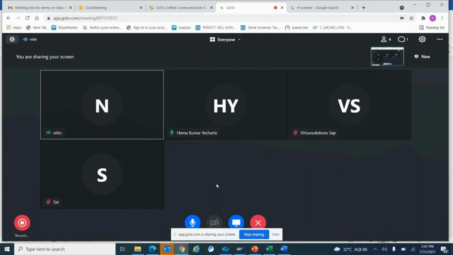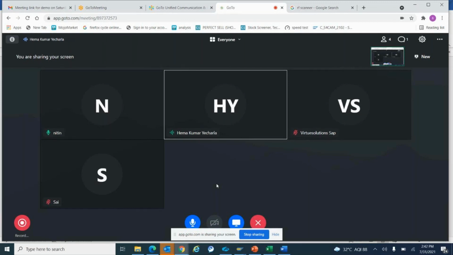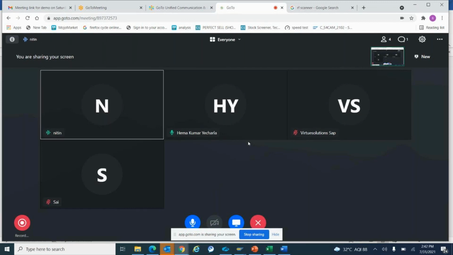Okay, but 9.5 is the ECC version. Is it the S4 version or ECC? It's the S4 version only, 9.5, because this EWM, the decentral version and the SAP S4 version, are both the same.